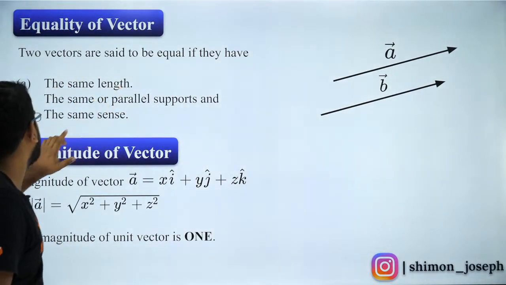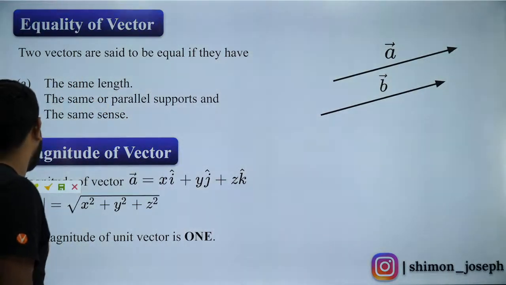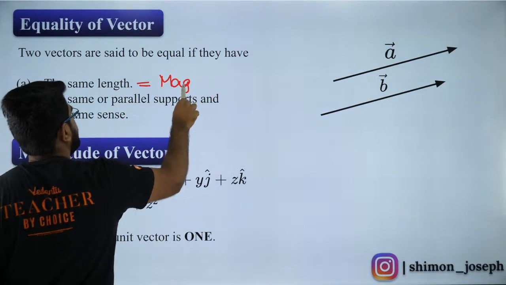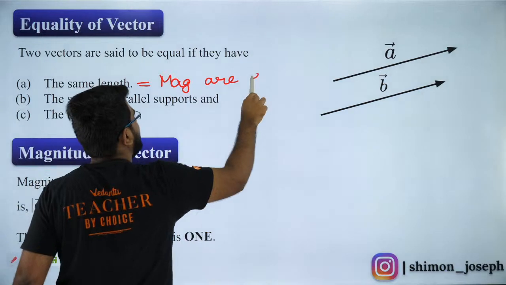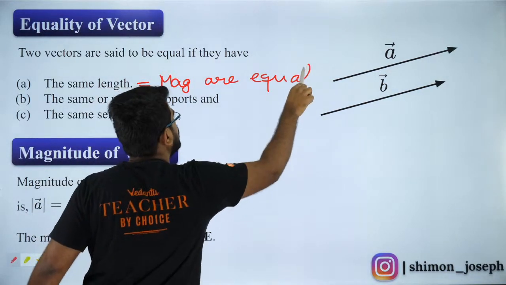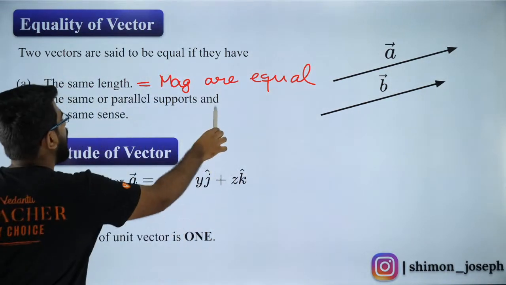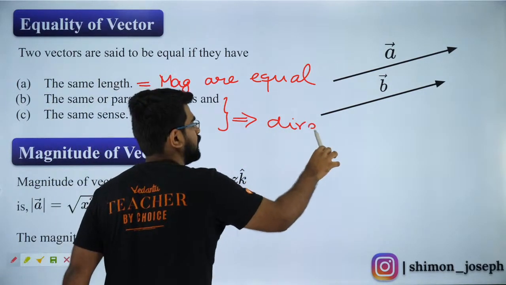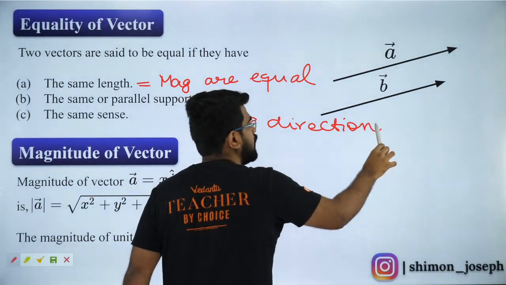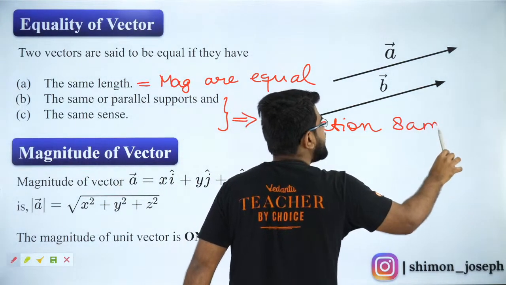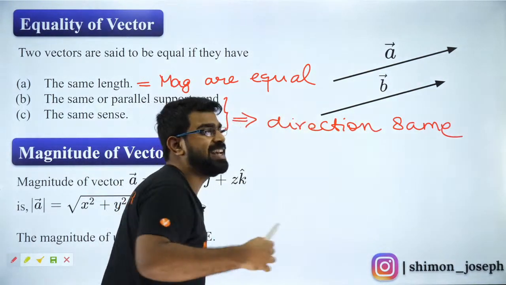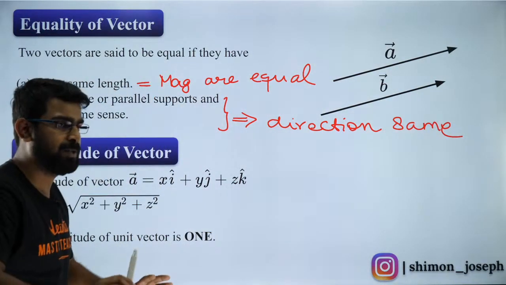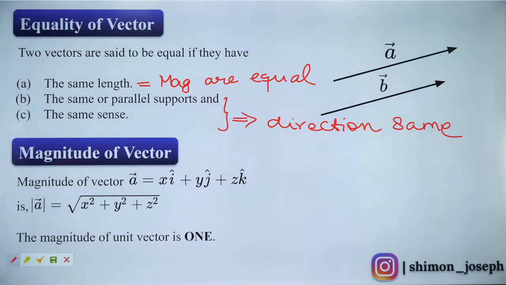The same length means magnitude is same. The same length means magnitudes are equal. Okay, because I told you length determines the magnitude. And these 2 points are going to say that the direction is also same. So if I have two vectors whose directions are same and whose magnitudes are also same, then they are said to be equal vectors. Very good. Very, very simple. Are you all clear?